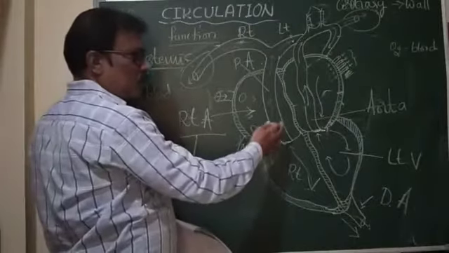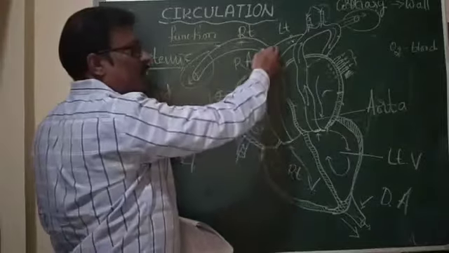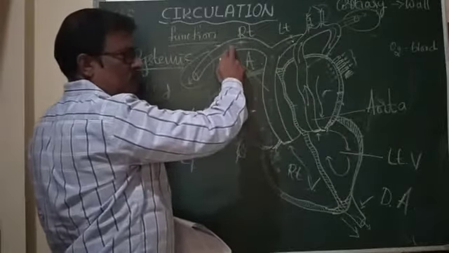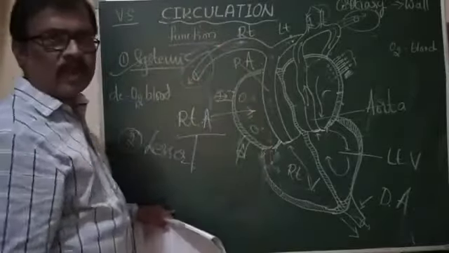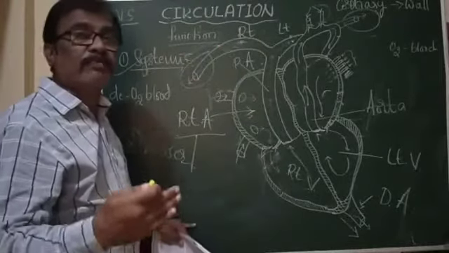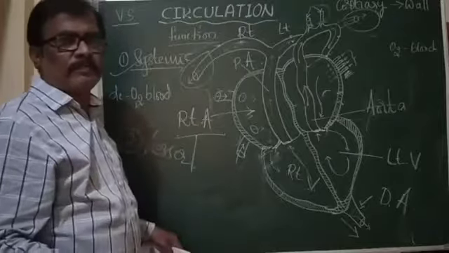So the deoxygenated blood goes from the right ventricle to the pulmonary artery, and through these two branches it enters the respective lungs, where purification or oxygenation of blood takes place.